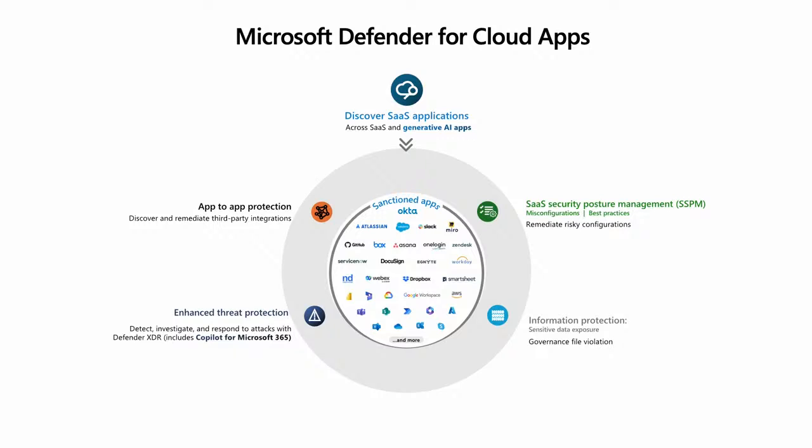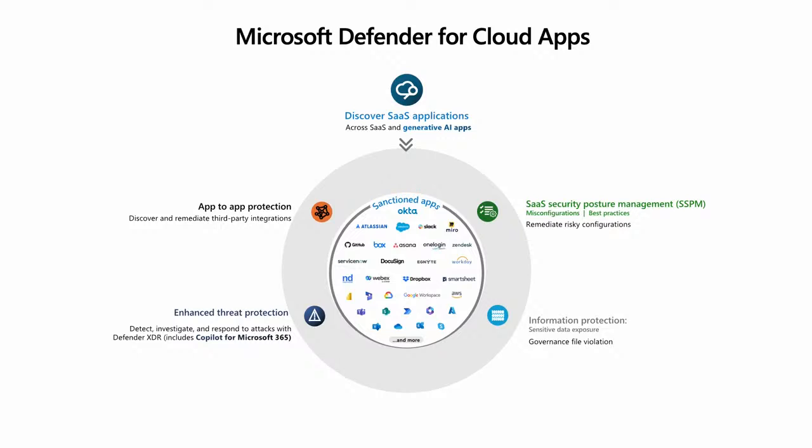And that goes into the bigger story around Microsoft's XDR and Microsoft Defender. So we are able to have a combined view of the alerts, of your security challenges, your security attacks, whether they come from Defender for Endpoint, Defender for Office, or Defender for Cloud Apps in a comprehensive way.